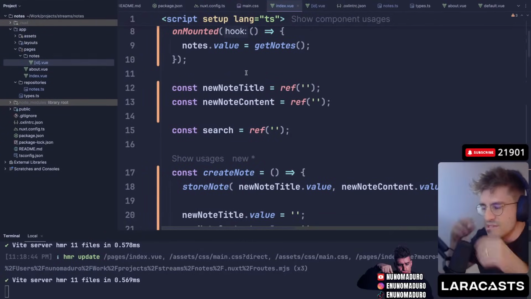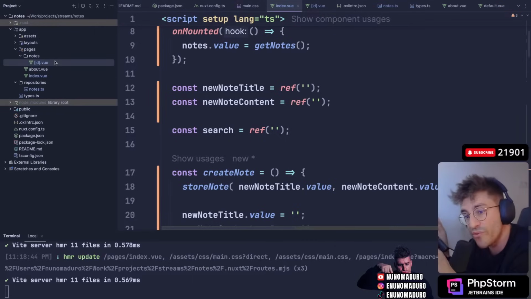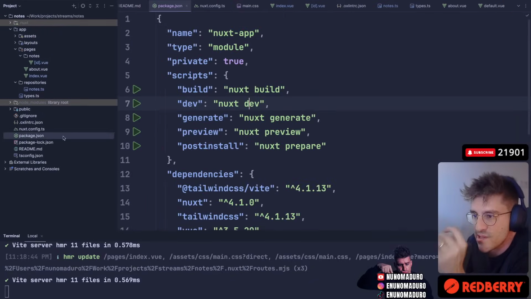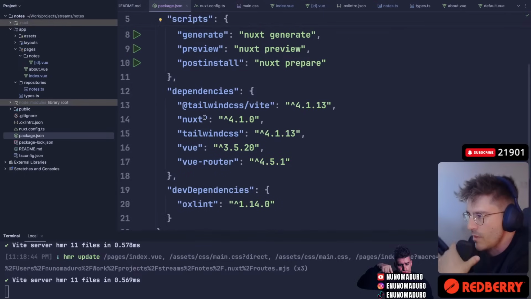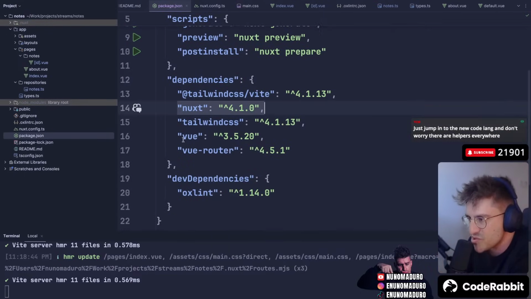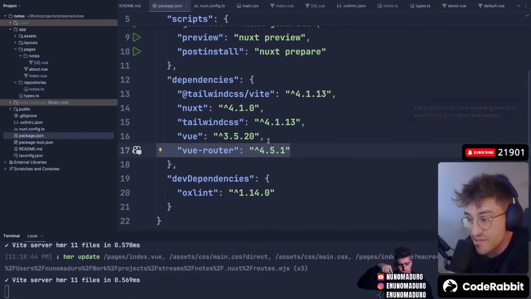So I feel like Nuxt is very minimal, and I actually like that, meaning that the structure is not that opinionated when compared with other frameworks. Sometimes you pull a framework, and it just comes with a bunch of files, a bunch of dependencies, and it's just a mess, okay? And Nuxt is actually quite simple. If you look at something like package.json, it was very minimal here. I saw literally Nuxt, I saw Vue, and that was it. And we see Vue Router too. So we don't see a lot, honestly, which is good.